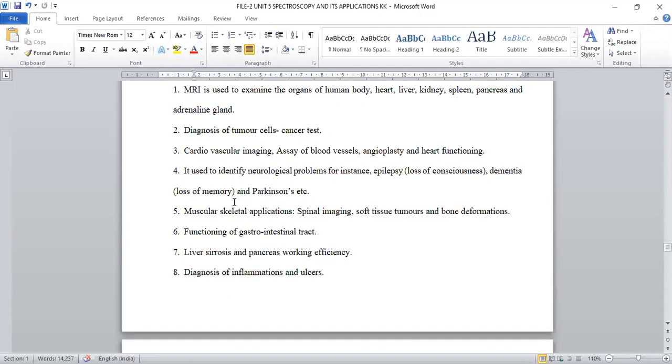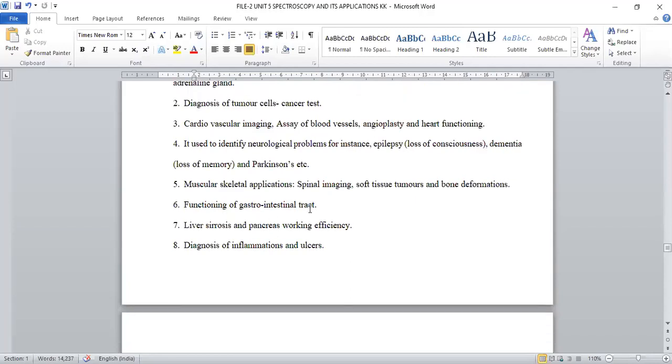Musculoskeletal applications, so spinal imaging. Any fractures in the spinal structure, any soft tissue damage, any bone curving or damage or deformations in the bones, that analysis you can carry out by using MRI. Even the digestive system, how the gastrointestinal tract is working, how efficiently enzymes and other gastric juices are released, and how effectively the digestion process is carried out can be analyzed by this MRI, right?